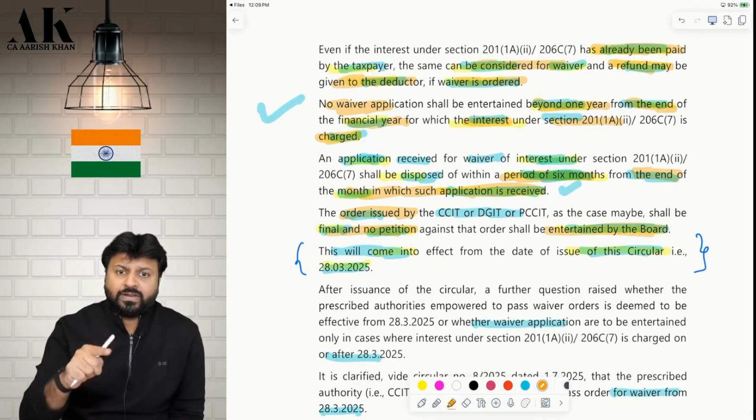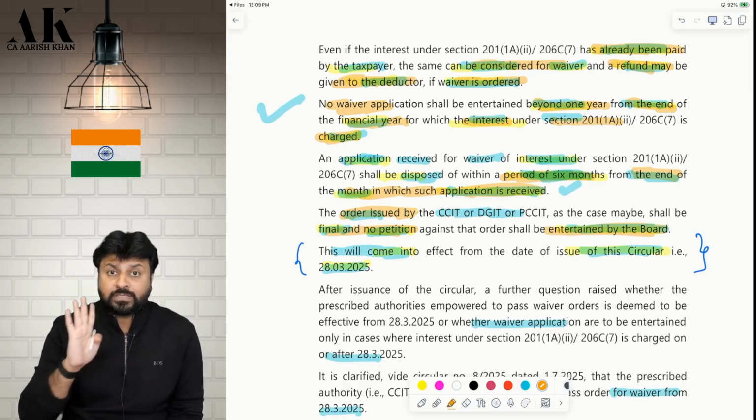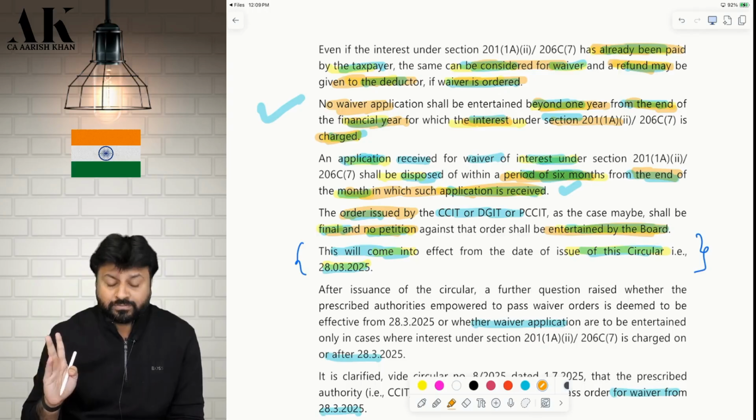Please, you cannot file any petition against this. This will be final and conclusive in every sense. No petition is allowed after this. I hope it is clear to all of you.